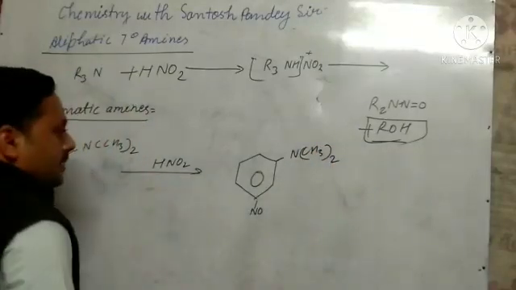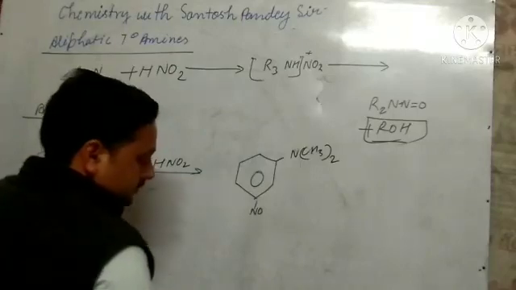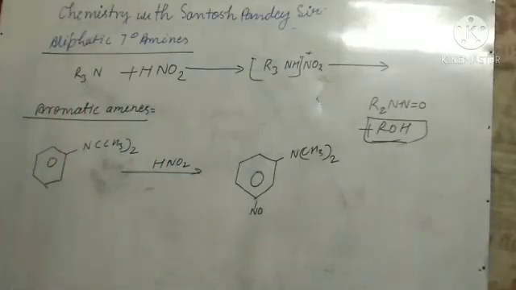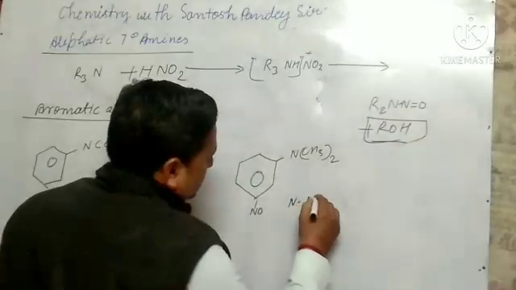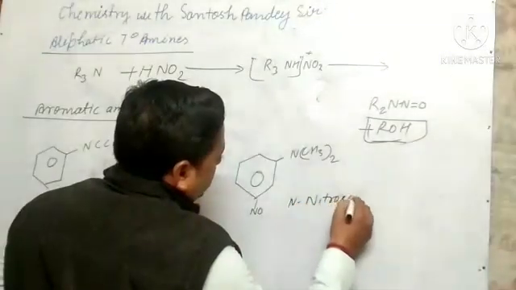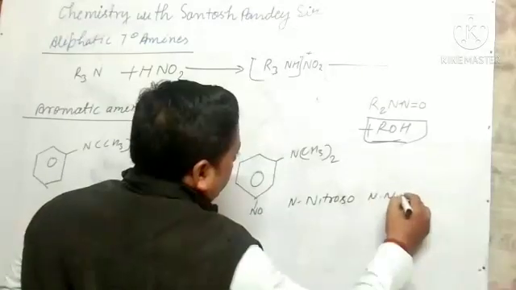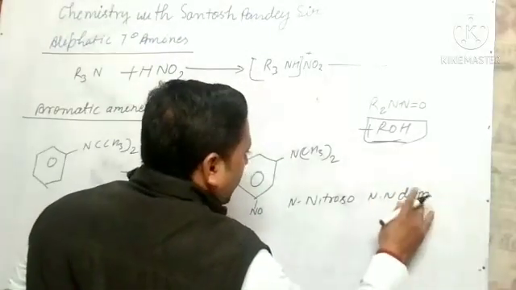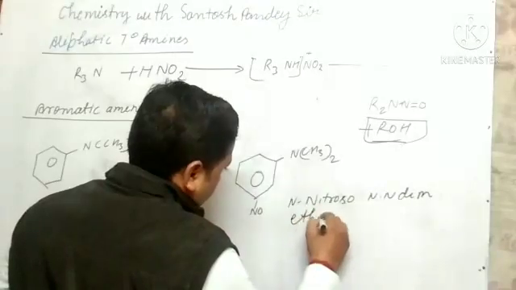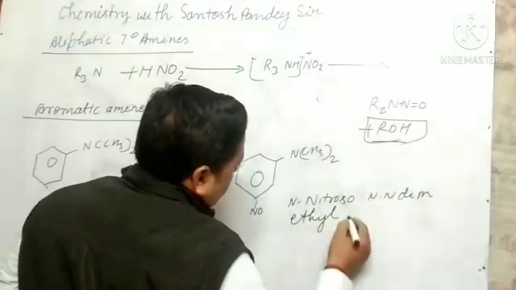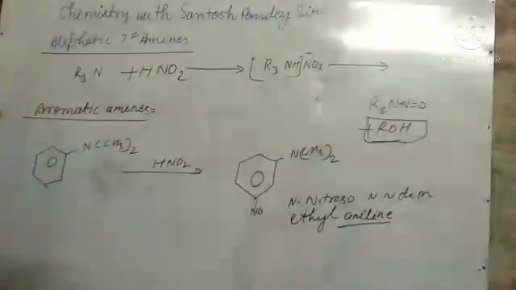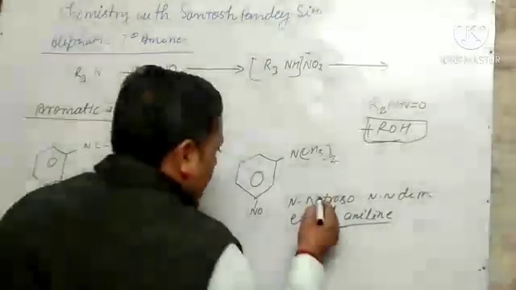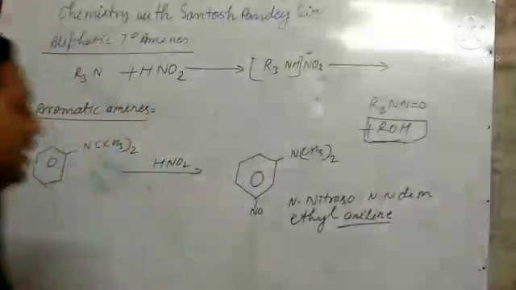So what is the name of this compound? The name of this compound is like this: p-nitroso-N,N-dimethylaniline.